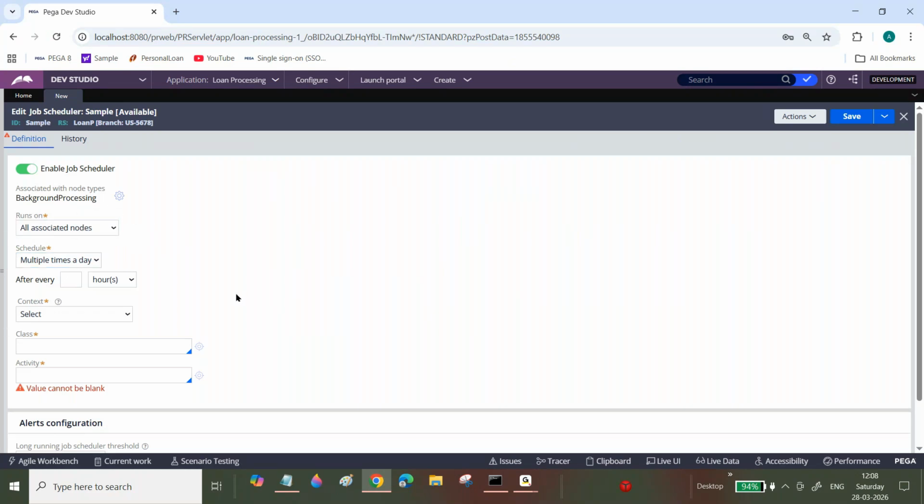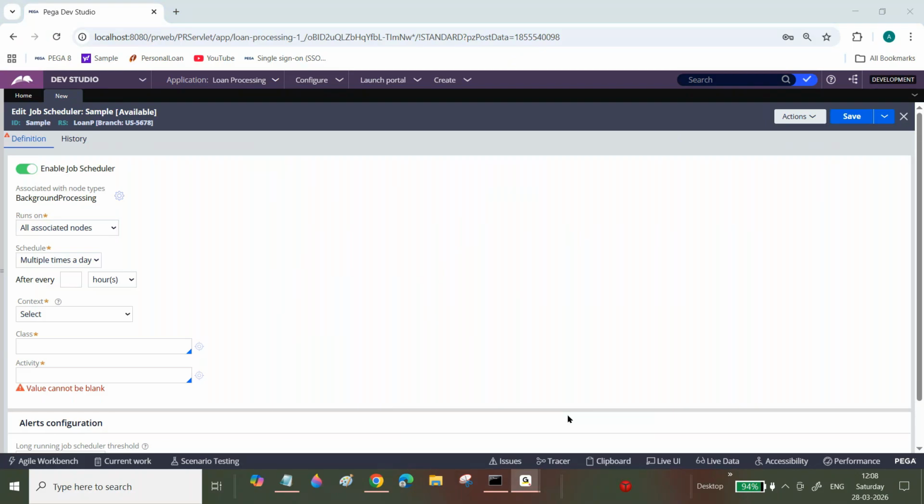In production, we maintain different nodes. For example, your production environment is running on 10 nodes or 8 nodes. If you select all associated nodes, this job scheduler will execute on all 10 nodes. Clear? For load balancing purposes, we maintain different nodes in our production environment, 5 or 10, depending on the customer and depending on the data.